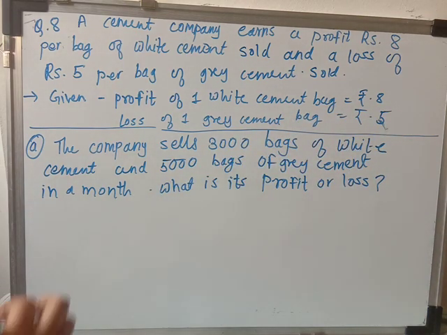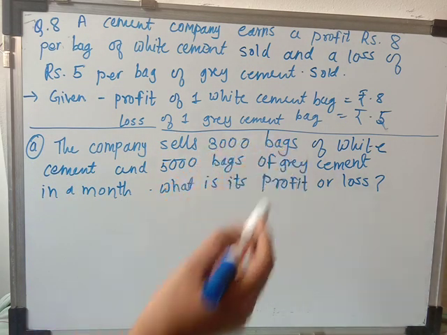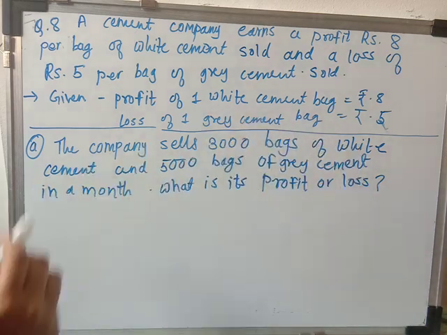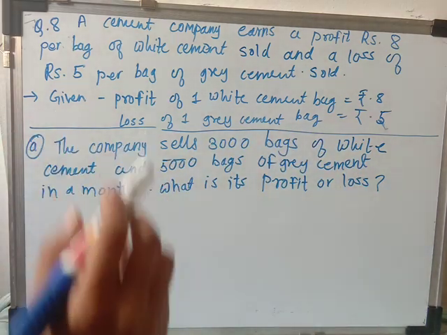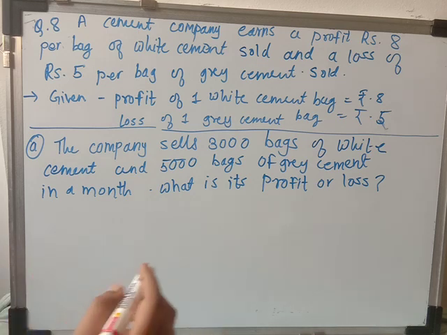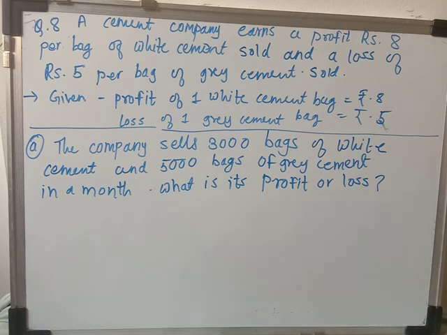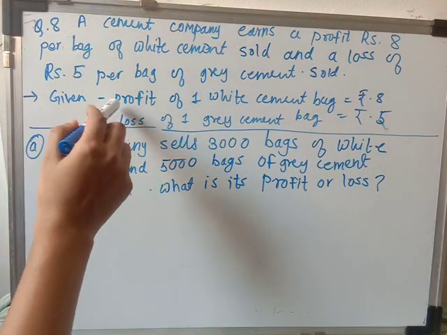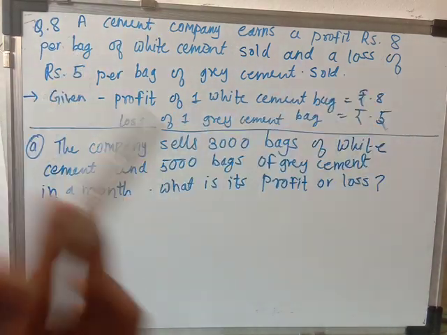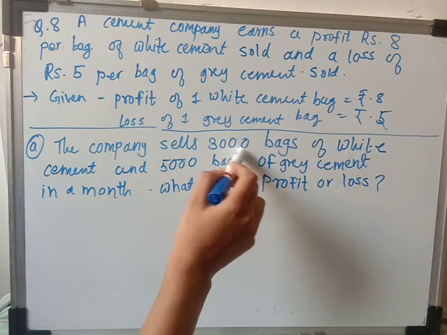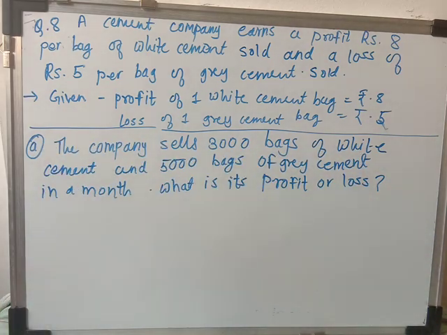So here the question is the company sells 3000 bags of white cement and 5000 bags of grey cement in a month. So in 1 month they sold 3000 bags of white cement and 5000 bags of grey cement. So we have to find out whether they get a profit or loss, and if they are getting profit or loss, how much, that also we have to find out. So here, if they are getting a profit of rupees 8 for one bag, what will be the profit on the 3000 bags of white cement, that we have to find out first.